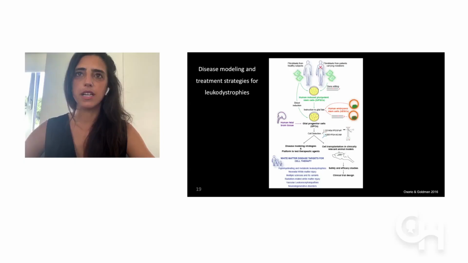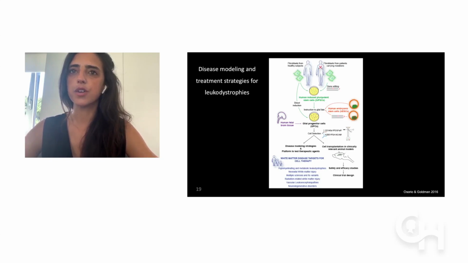We have then generated in the lab a pipeline of work that allows the generation of glial progenitor cells from different sources. And as a summary slide, I want just to go over the process. So we can obtain cells from induced pluripotent stem cells, as you see on the top in the figure, from healthy subjects or from patients carrying certain mutations. And by using CRISPR or other means of gene editing, we can either correct mutations or we can insert mutations in cells from healthy subjects in order to study how sick cells and healthy cells behave together.